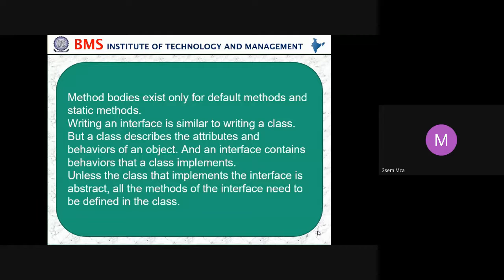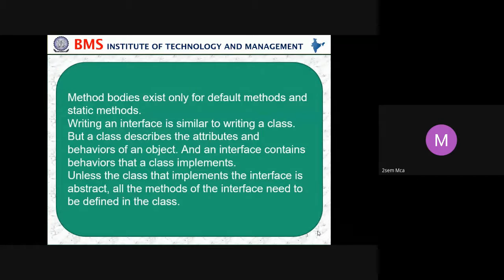Writing an interface is similar to writing a class. So how do we write an interface? In the same way we write for the class. But the class describes the attributes and the behavior of the object. In the class, we describe what the attributes are, what the data types are, everything, along with the behavior of the object. That is present in the class. But an interface contains behavior that a class implements.